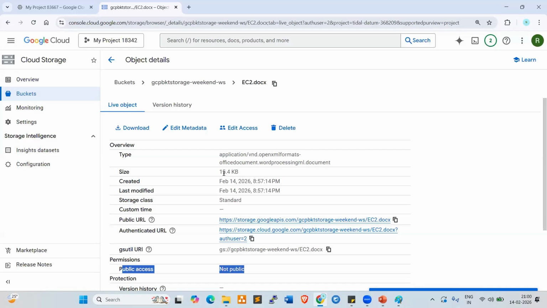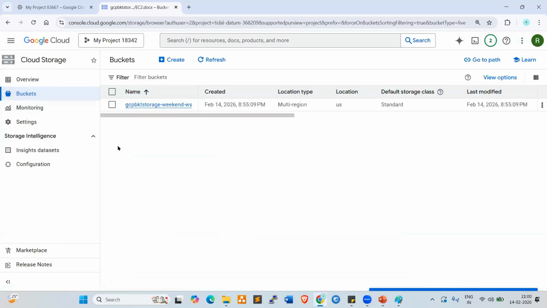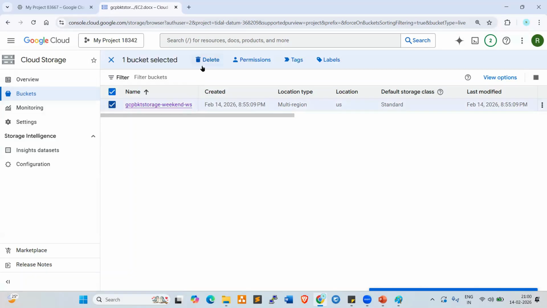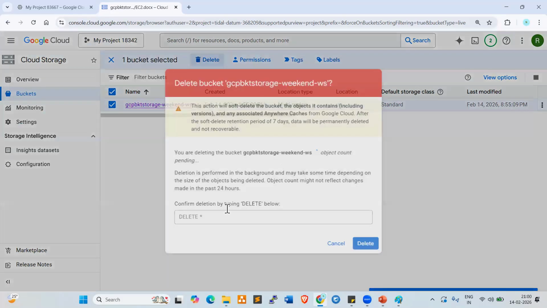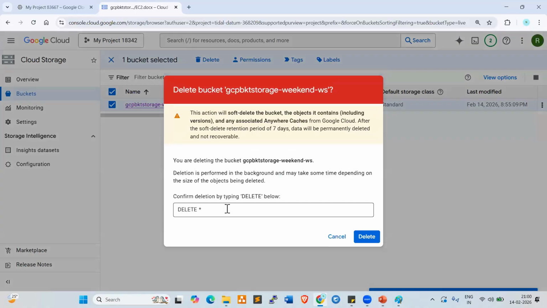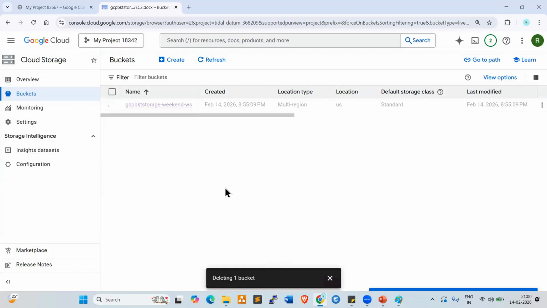The next concept here is bucket storage, right? We already discussed this in AWS, S3 bucket. Theoretically, we are not discussing it here because we already discussed AWS S3 buckets. Once you practice this, make sure you delete the bucket. Click on buckets, check the bucket, click on delete the bucket directly. Give delete here, click on delete. Now the bucket is gone.